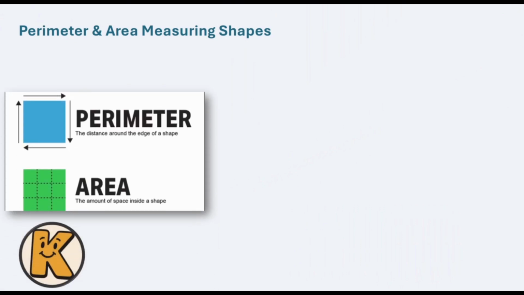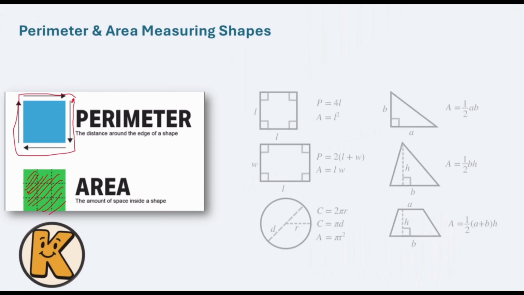First of all, what was the perimeter? Perimeter is just like the circumference in the circle itself. It means the distance around the edge of a shape. Imagine that you have a square, and I ask you to measure how much is the distance around the edge of that shape. This is something that we call perimeter. Or you can start from here, move, and again go back here. Right now I'm asking you how much distance you have. Another thing is about the area. It's the amount of space inside the shape. So let's see a couple of equations.